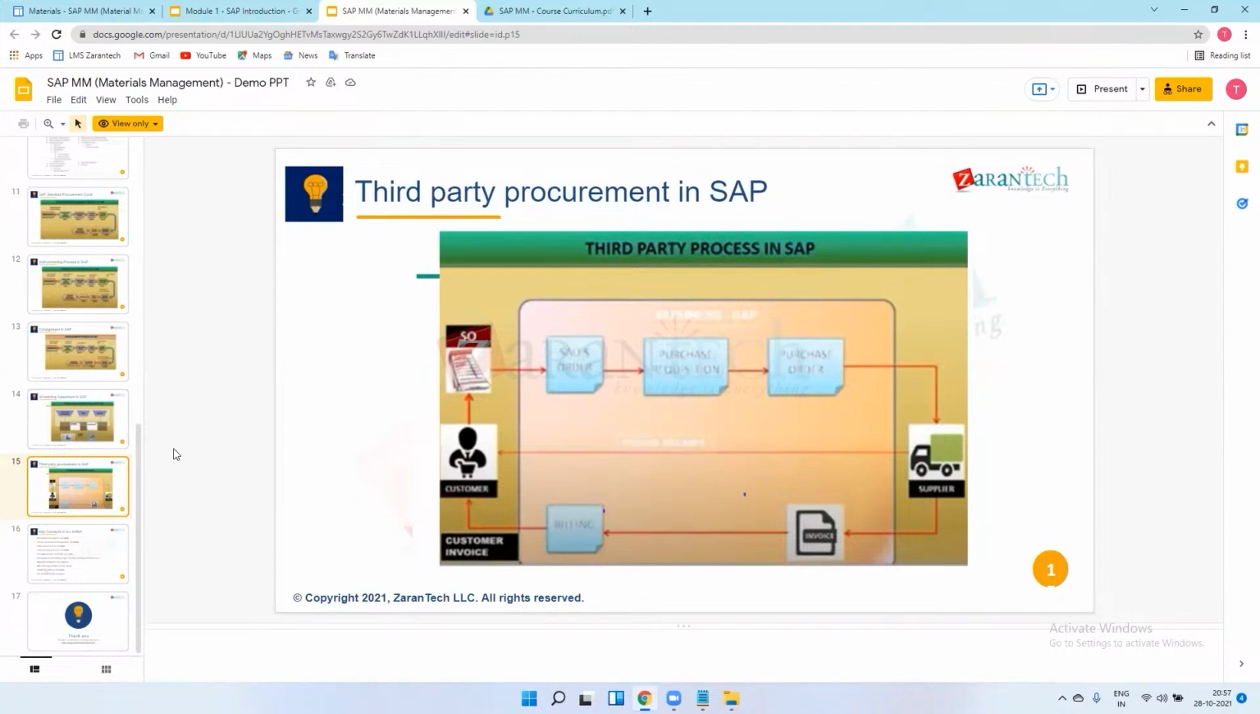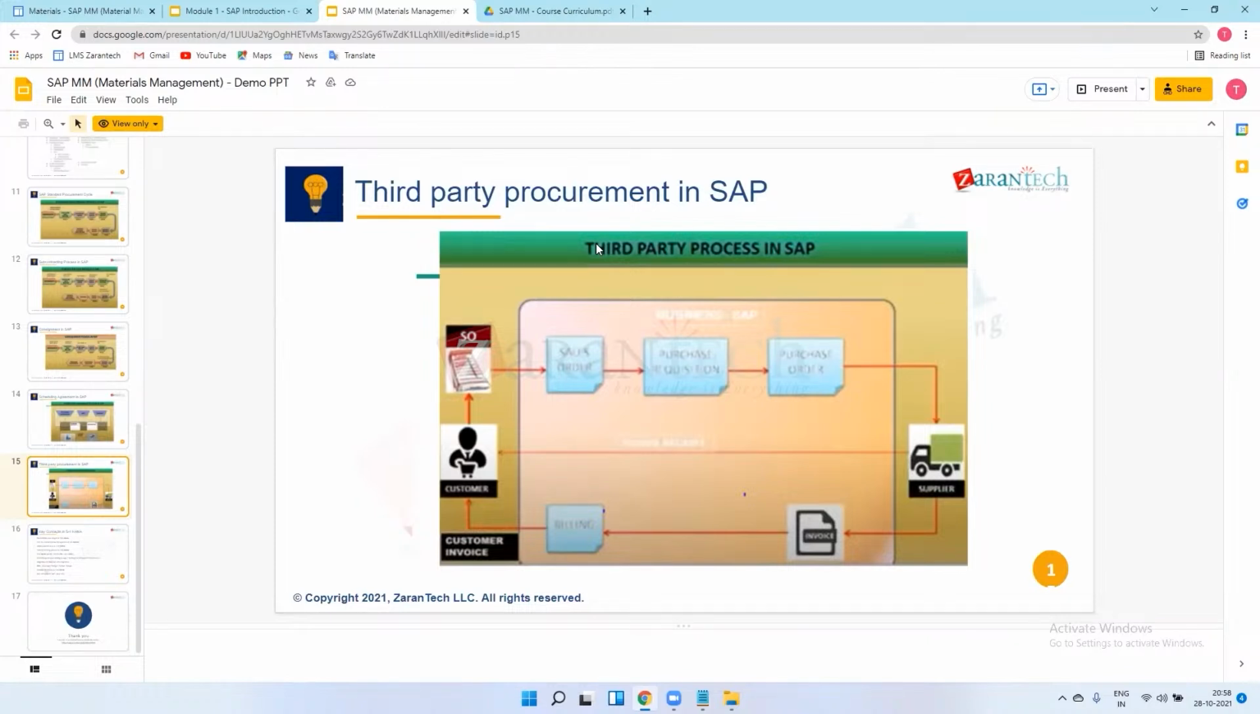So next is third party procurement. So what does third party procurement mean? Suppose we are manufacturing vehicles in our plant, and we are procuring the engine from XYZ vendor. Let's take the example of Tata Motors. Tata Motors is manufacturing one truck, and for that truck they want an engine, and the engine they are procuring from the vendor XYZ.